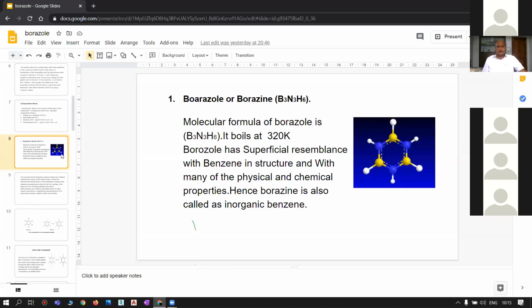The molecular formula of borazole is B3N3H6. In the case of benzene, it is C6H6. The 6 carbon atoms of benzene are replaced by 3 boron atoms and 3 nitrogen atoms alternatively. Here in borazole, again we observe alternating double bonds and single bonds. Hence, borazole resembles benzene.